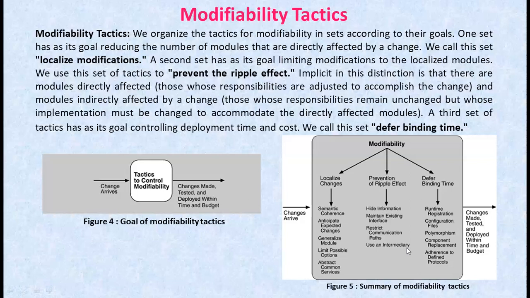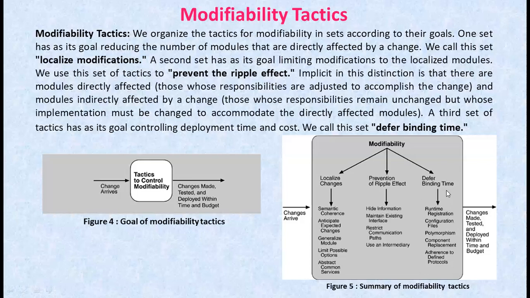Now, coming to the third one, that is defer binding time. The two tactics categories we have discussed so far are designed to minimize the number of modules that require changes to implement modifications. That is the two tactics like localize changes and prevention of ripple effect. These are designed to minimize the number of modules that require changes to implement modifications.